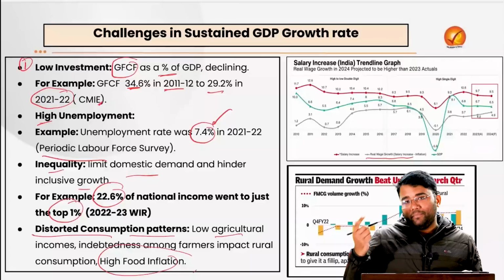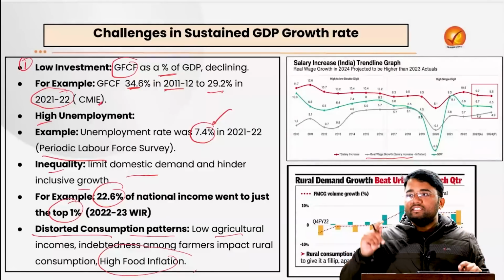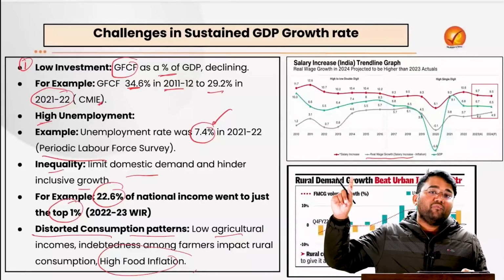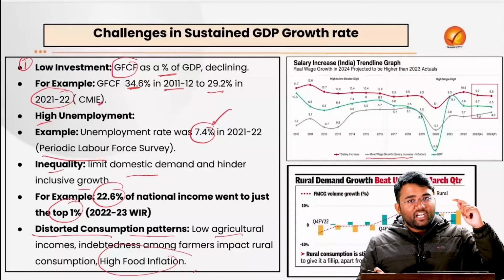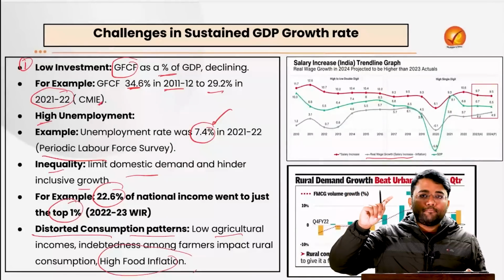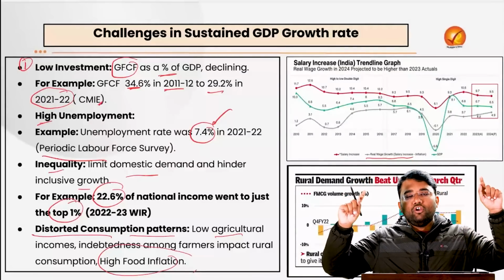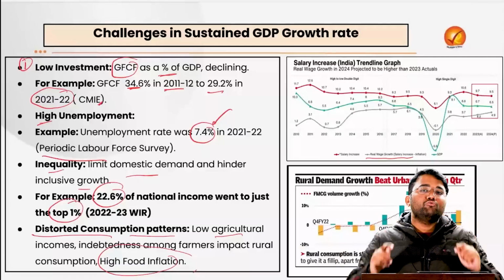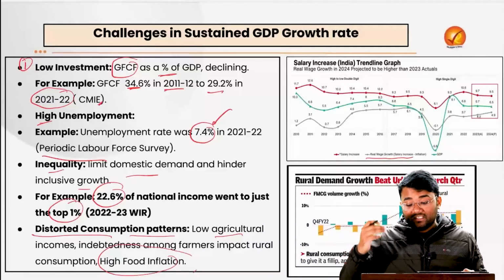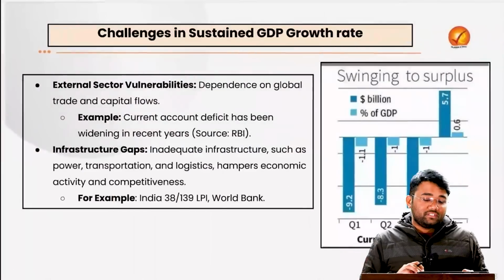But that is not happening in the economy: the rate of inflation is not in sync with the rate of wage growth. When people's wages are not increasing in sync with inflation, people will not be able to buy goods and services, and that will lead to a decrease in demand.